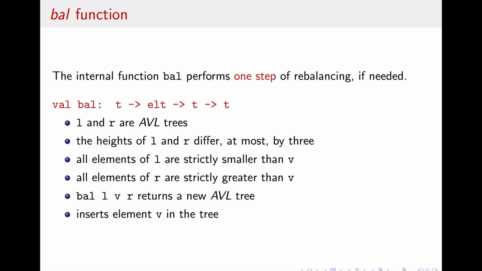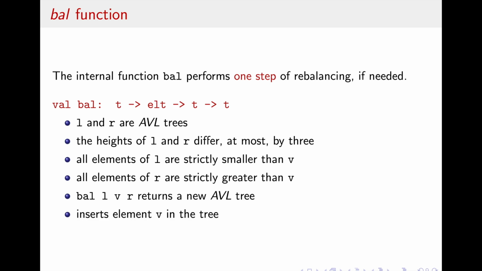However, it is expected that l and r are AVL trees and that their heights differ at most by 3. All the elements of l must be strictly smaller than v, and all the elements of r must be strictly greater than v. Given that, the function returns a new AVL tree, where the element v has been inserted.